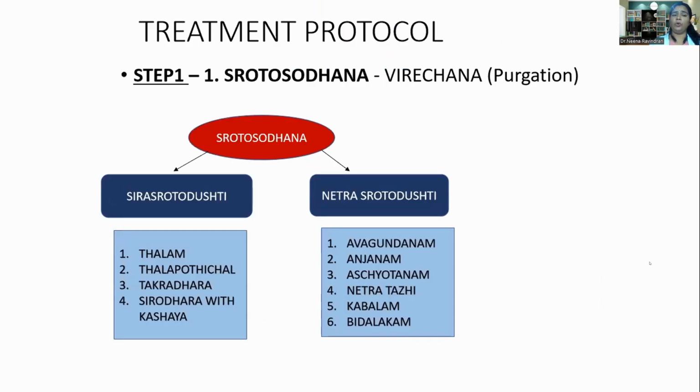So coming to the treatment protocol, we can categorize it into 2 steps. In the first step, we need to do Shodhana because the channels have impurities, so they have to be purged. Shodhana can be done in 2 forms: Sira Srotodushti and Netra Srotodushti. For Sira Srotodushti, Talapodichil, Takradhara, and Shirodhara with kashaya can be done. For Netra Srotodushti, specialized eye treatments are explained in Ayurveda, like Netra Kriyakalpa: Aschyotana, Anjana, Ashrodhana, Netra Seka, Kavala, and Vidalaka can all be done.